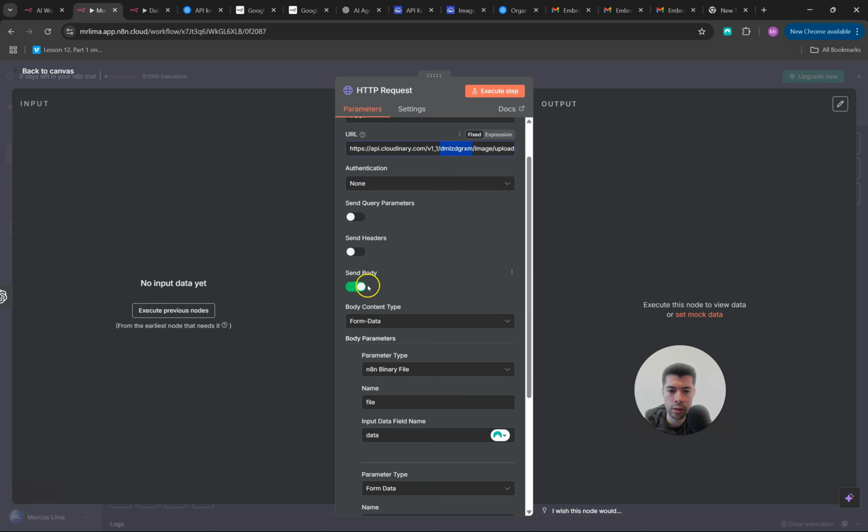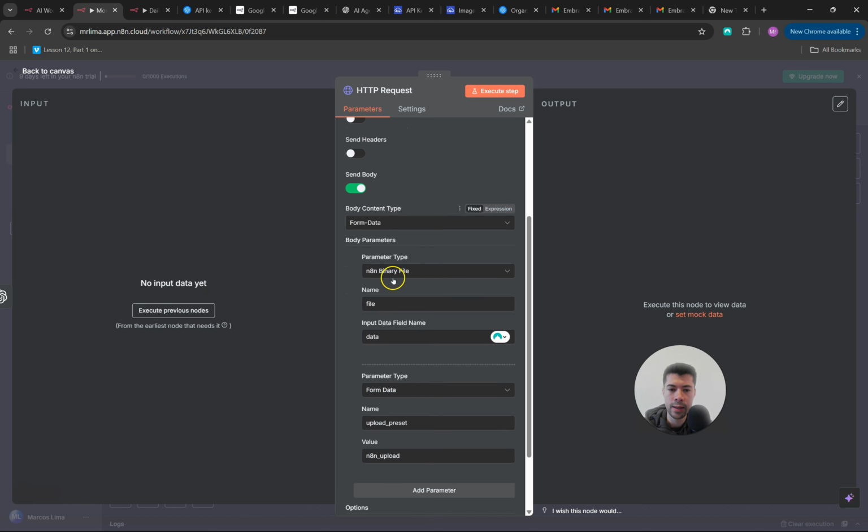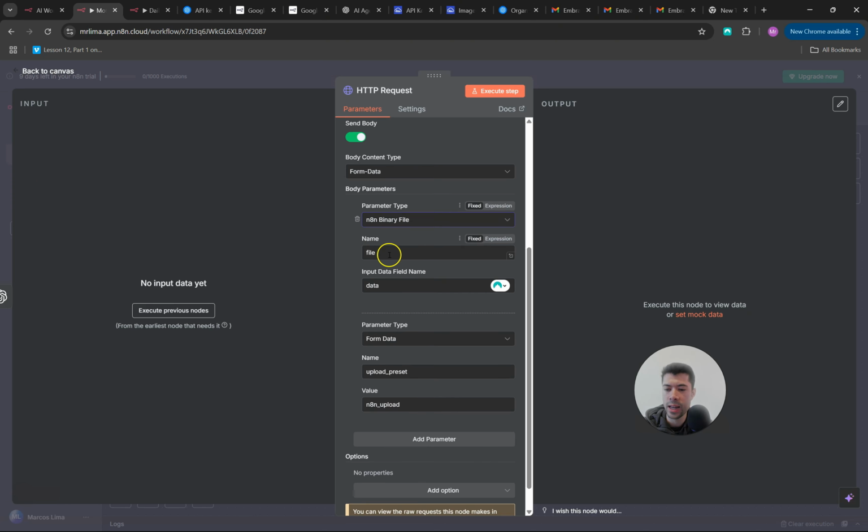Then you turn this on, send body. Then you choose the body content. In my case, it's going to be form data. And then you just make sure that in this parameter type here, you leave it as binary file. The reason is the image that has been created by our generate image model comes in binary format, so you need to specify this here. And this is the name of our field, which is going to be file, the input data. This is the name of the data.